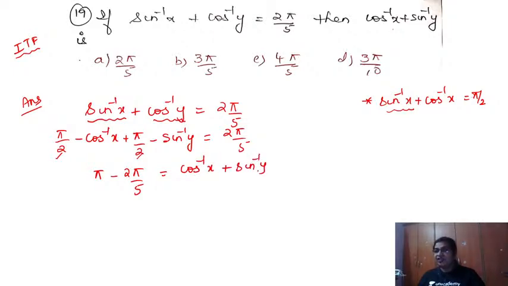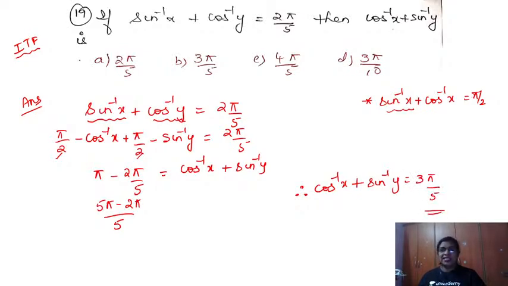So have a look at the question. In the question, they have asked us that only. Look at this: cos inverse x plus sine inverse y, and I have reached this. So just I have to simplify this. LCM we have to take, isn't it? So therefore this will become 5 pi minus 2 pi, and that is equal to 3 pi by 5. So therefore we have cos inverse x plus sine inverse y is nothing but 3 pi by 5, and the option it satisfies is our B option.